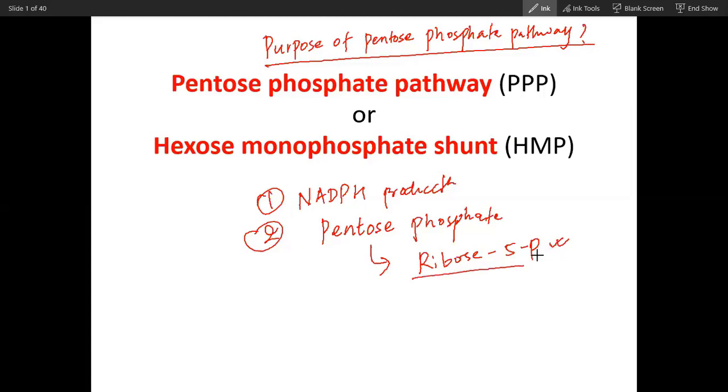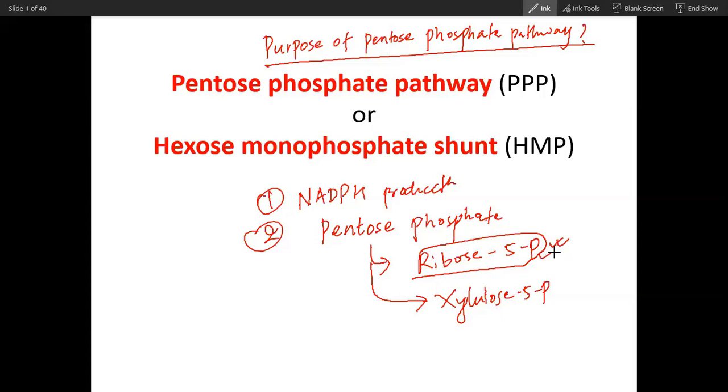Because ribose phosphate is utilized in very high quantity for synthesis of nucleic acid, DNA and RNA. Other pentose phosphates are also utilized. For example, xylulose 5-phosphate is utilized for glycoprotein. So many other pentose phosphates are required for synthesis.